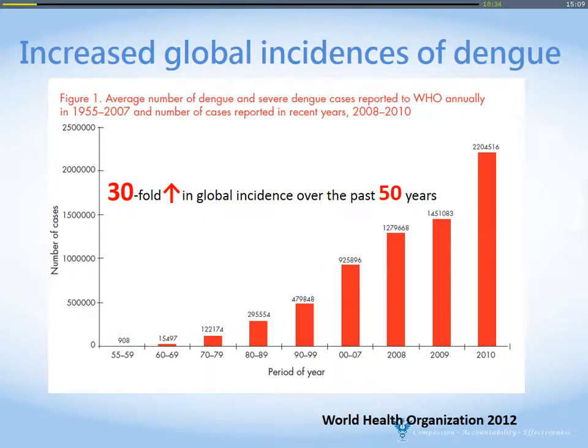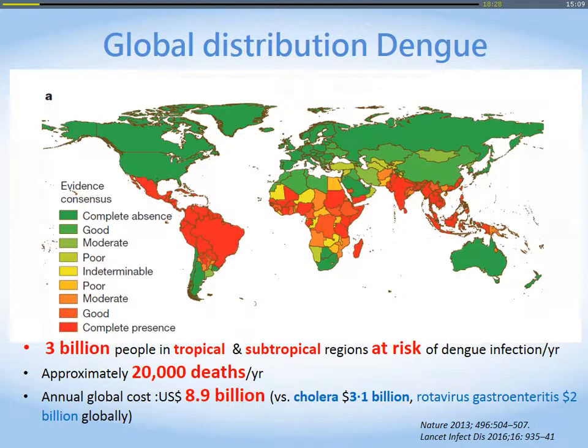And here is the global incidence of dengue, increased about 30-fold in the past 50 years. And here is the global distribution of dengue. We know it's around the tropic and subtropic areas. It was estimated about 3 billion people are at risk, and about 20,000 people died from this kind of disease. And the annual cost may be as high as $9 billion US dollars.